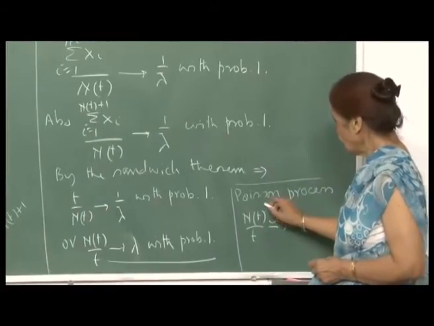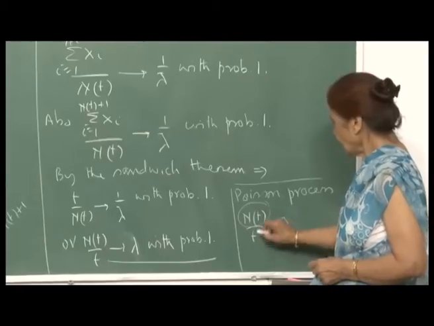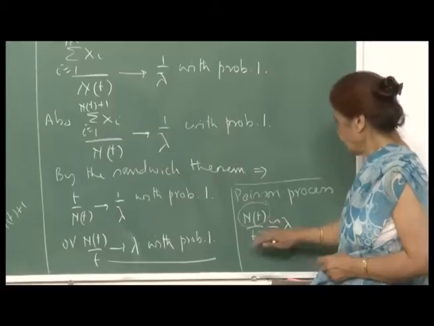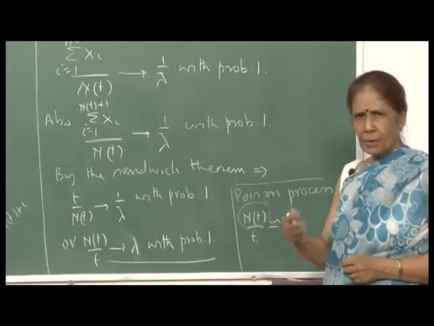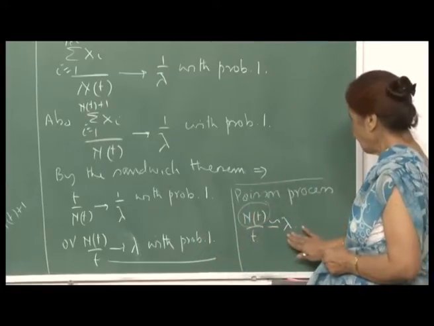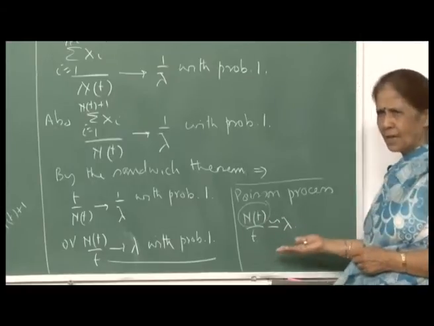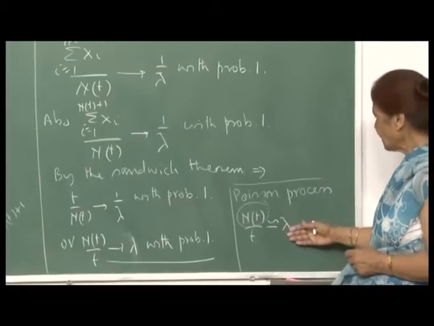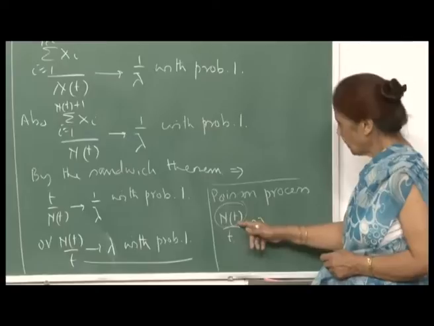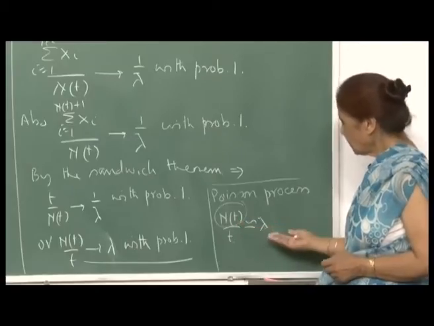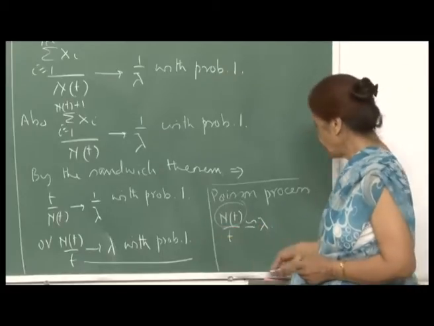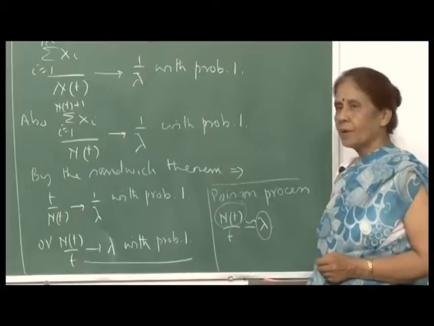What we have shown is, because N(t) is the number of arrivals in time t, this ratio will converge to lambda, the mean arrival rate, and therefore we can go on observing the number of arrivals in a particular time interval t, and the ratio will converge to lambda. If your lambda is large, then you will have to make the observations for a longer time period, because your N(t) will have to be sufficiently large, and that of course makes sense. So this gives you a good way of trying to estimate the value of lambda.